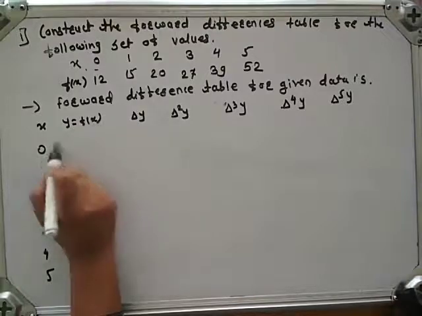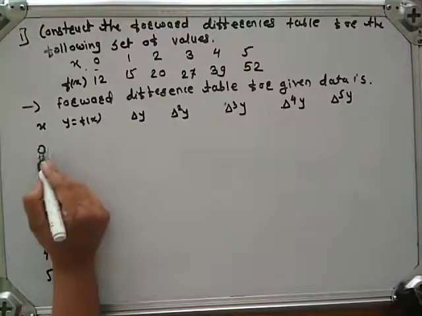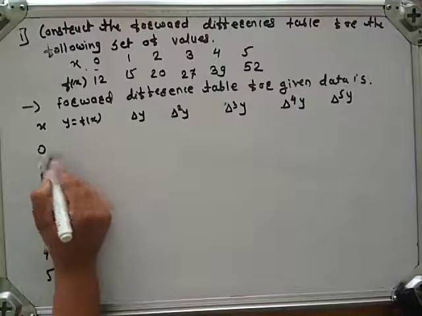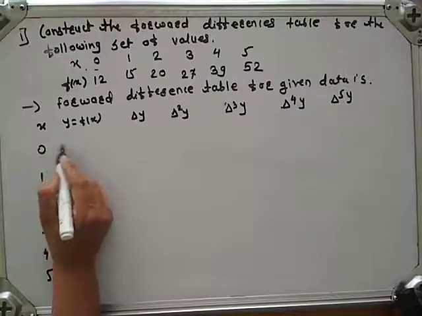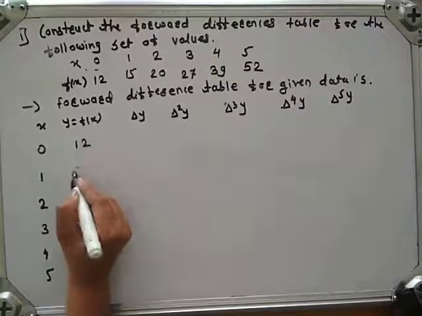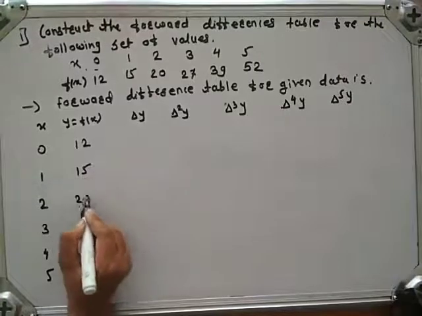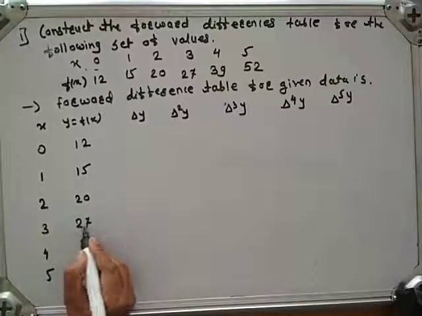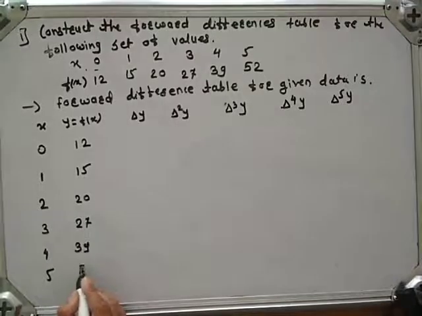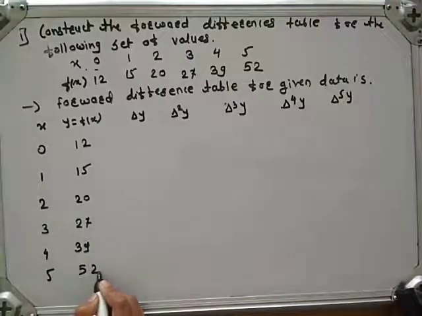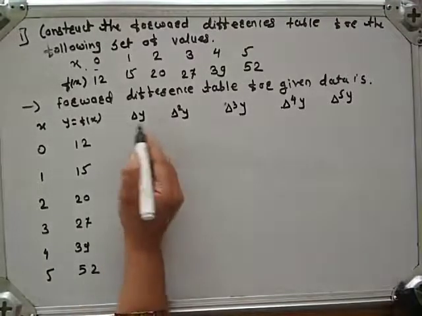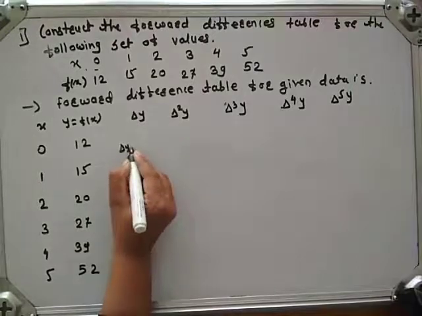Next, the values of the function corresponding to x equal to 0 are 12, 15, 20, 27, 39 and 52. Now we have to calculate delta y0.